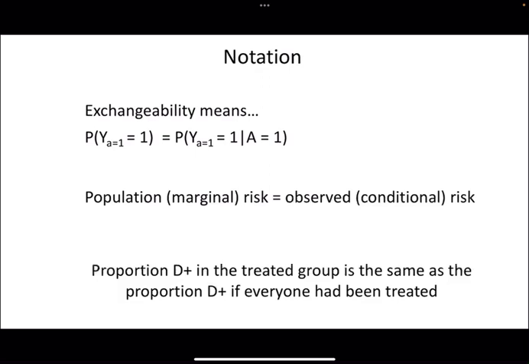So the proportion of those that are disease positive in the treated group, so in this observed data, this conditional regular data, is the same as the proportion if everyone had been treated. Like if we had this population where, regardless of what group you were assigned to, everyone was treated, back into this hypothetical realm, we'd have a probability of the outcome, so just the number of people diseased. Basically, that marginal probability of the outcome is equal to what we actually observe in those who were actually treated.